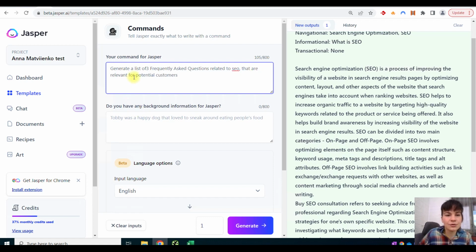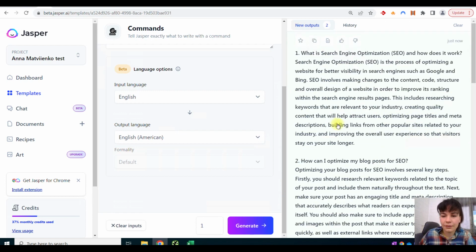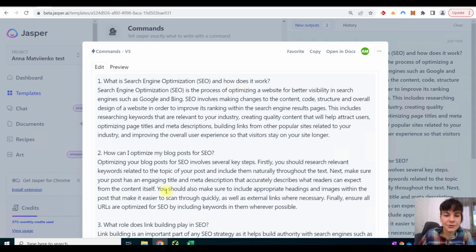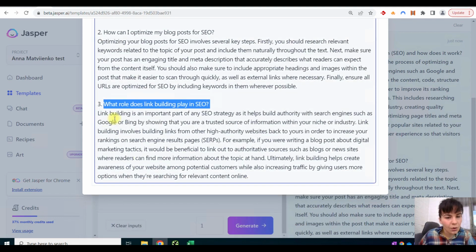that are relevant to potential customers, maybe not customers, but we can say potential blog readers if we talk about the informational side, or customers if you try to promote an e-commerce store. Okay, let's wait a little bit. Here we go. What is SEO optimization? How does it work? How can I optimize my blog post for SEO? What role does link building play in SEO?